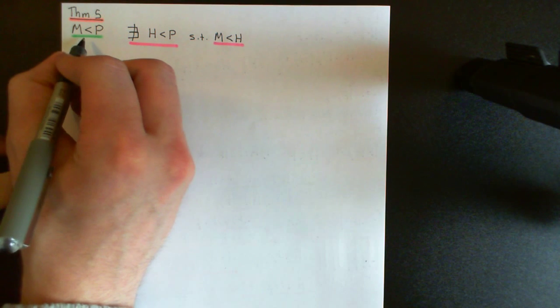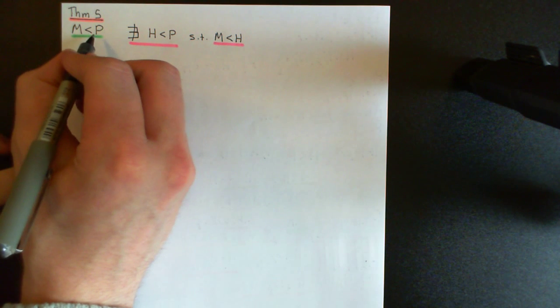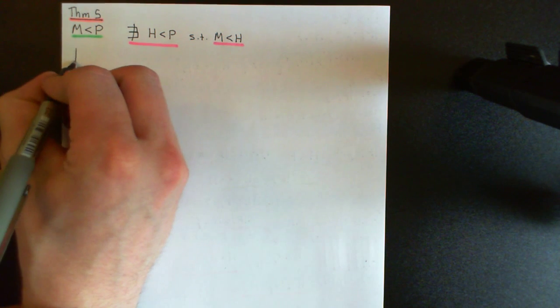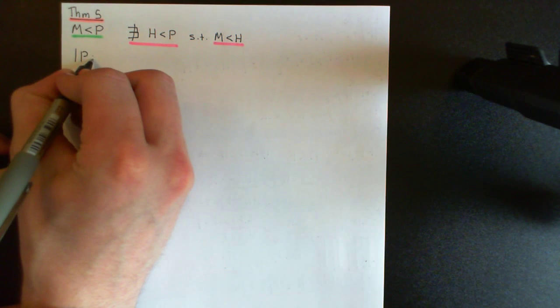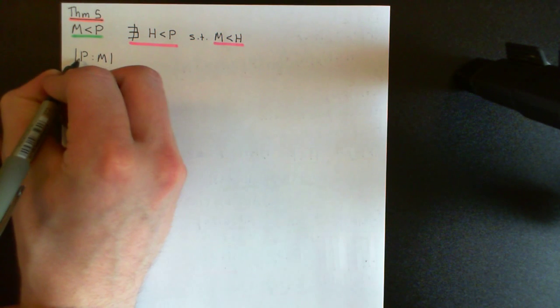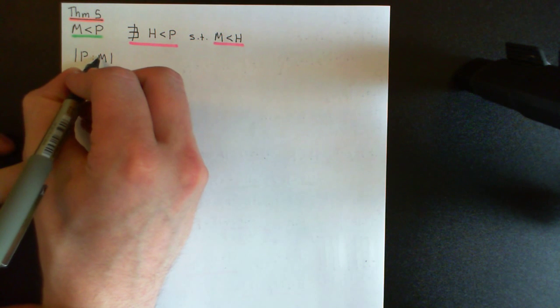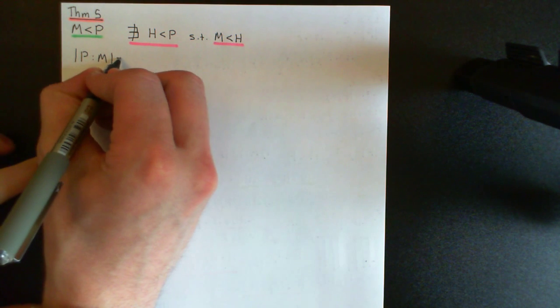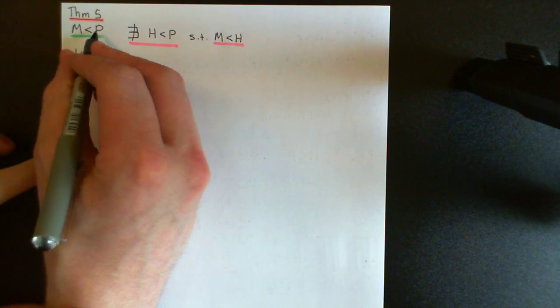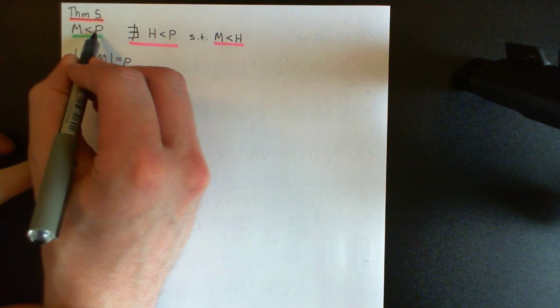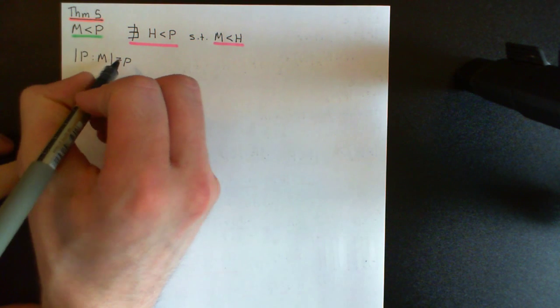Okay, so Theorem 5 is that if you have a maximal subgroup of a P group, you can always say that the index of the maximal subgroup in the P group, so how many left cosets of M there are in P, is equal to the prime number for which the order of this P group is a power.